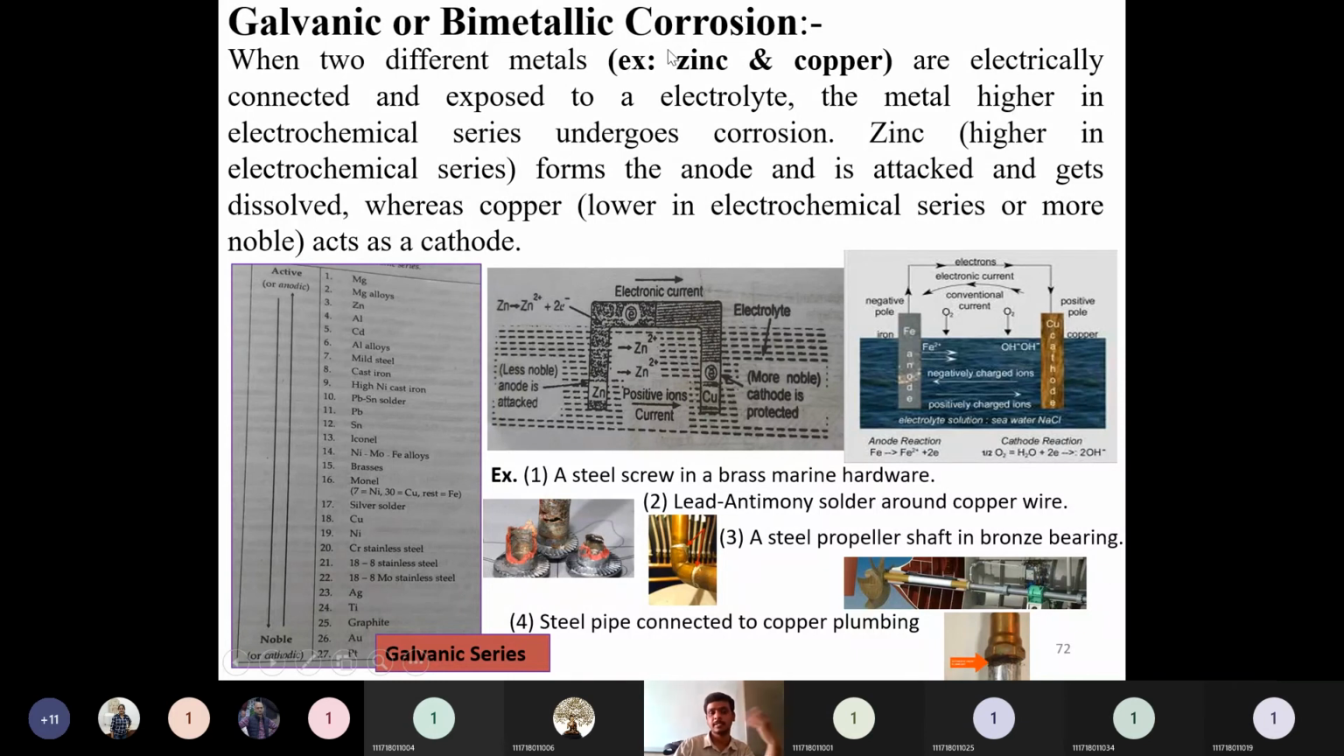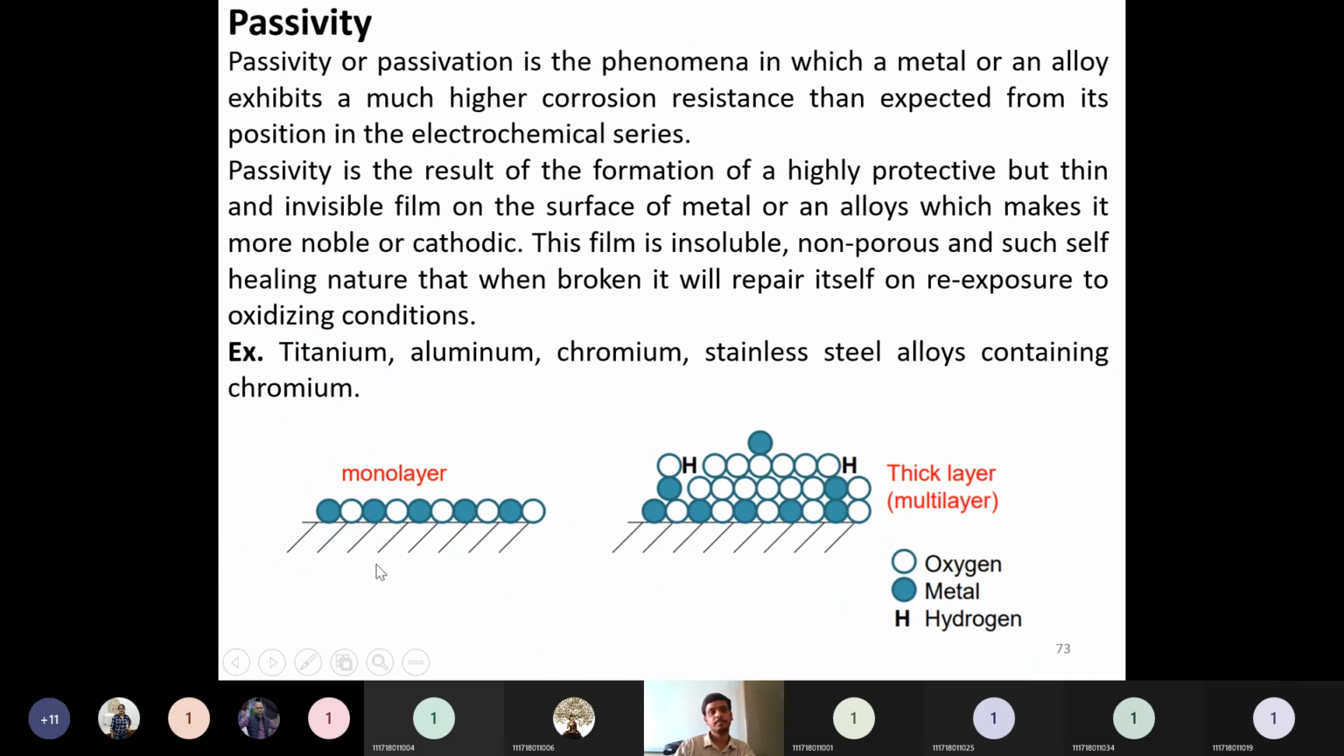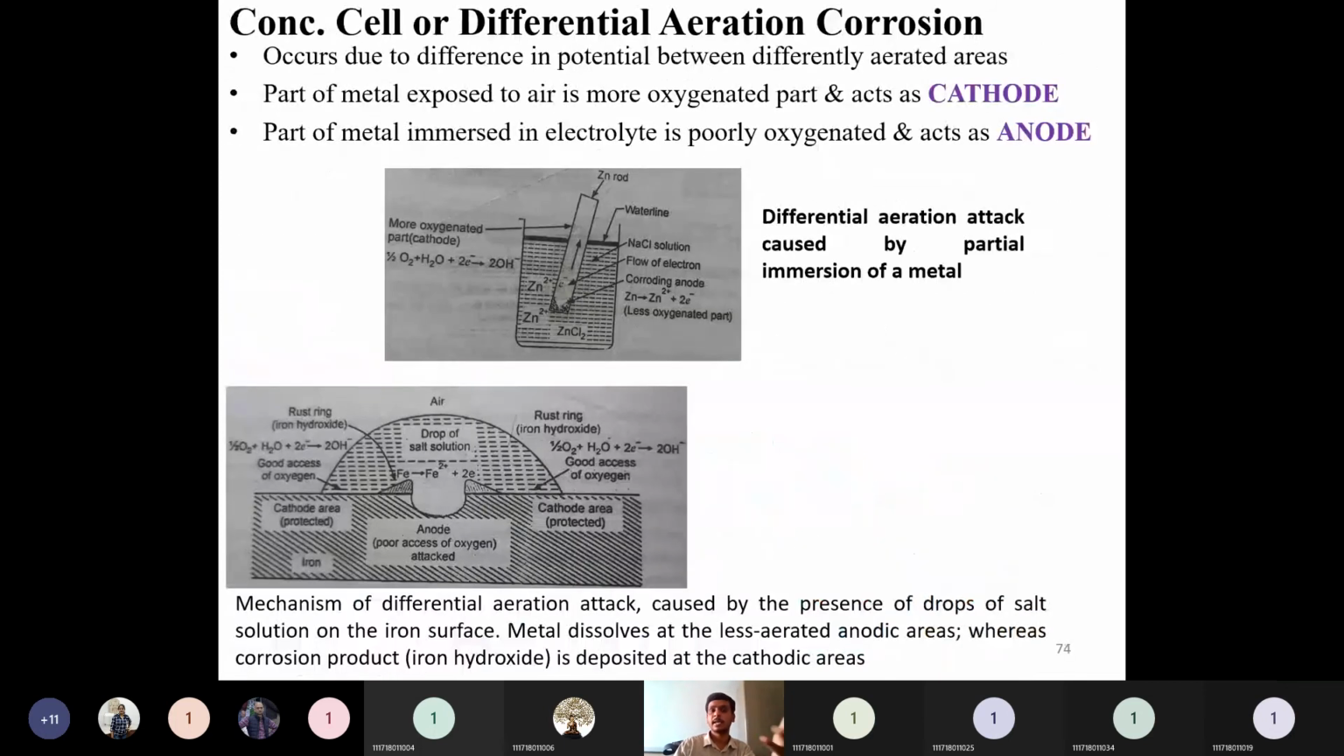Zinc is placed higher in the electrochemical series, so it will act as an anode, and copper is placed lower in the electrochemical series, so it will act as a cathode. Like this, you can explain. Passivity is separate, and so is concentration cell corrosion. Here also the major part is to identify what is anode and what is cathode, and how the attack is happening. If you know that mechanism, it is very easy.